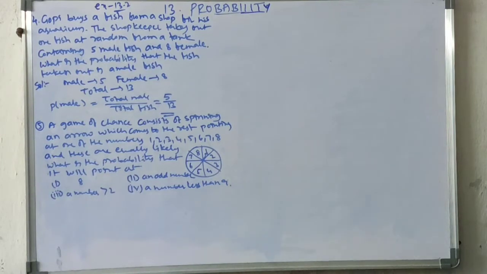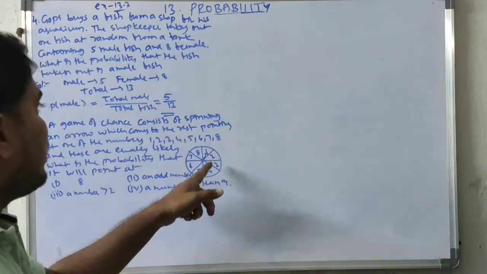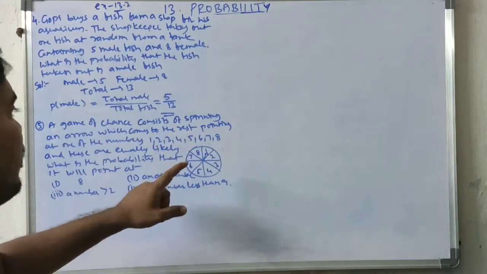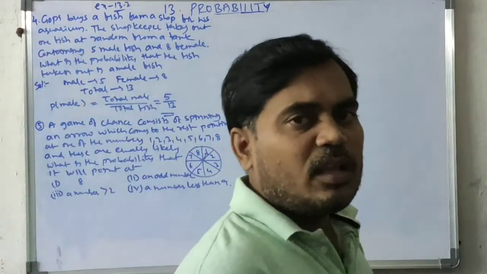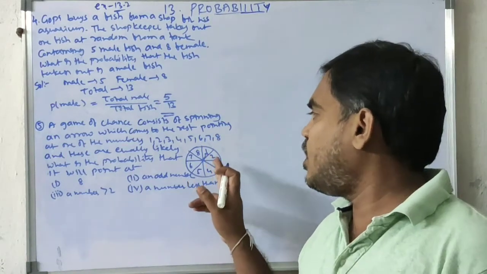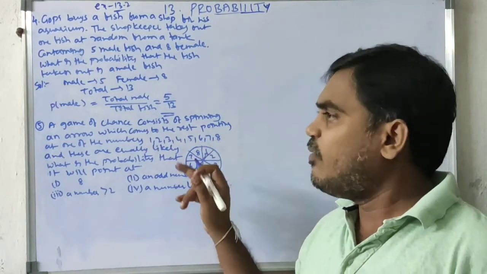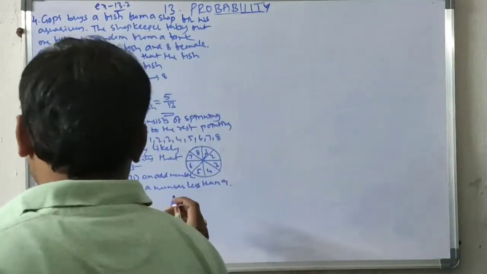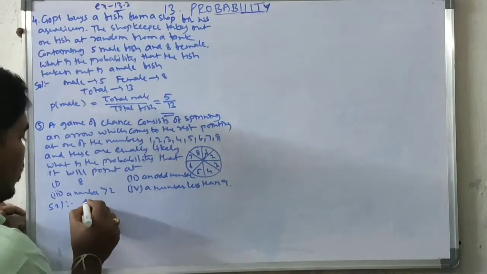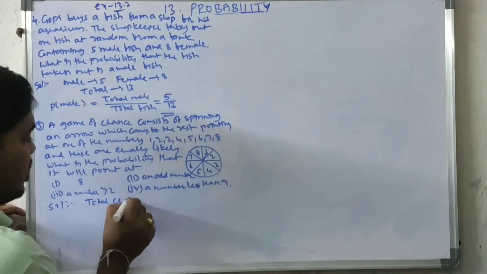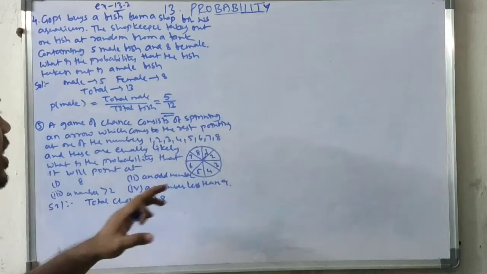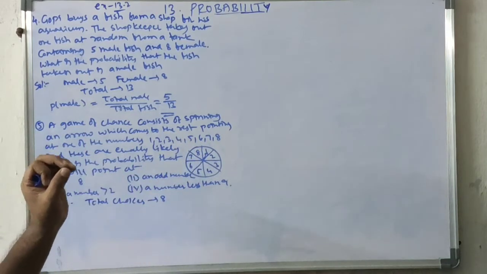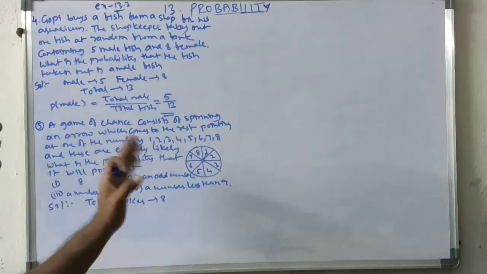Now we will discuss the solution. First, this is the spinner. If we spin, this pointer will stop somewhere. The choices for the pointer to stop are 1, 2, 3, 4, 5, 6, 7, 8, whatever the number. So the possibilities are 8. Solution: total choices equal 8. Anywhere it may stop. All these are equally likely choices, none having more chance, none having less chance.